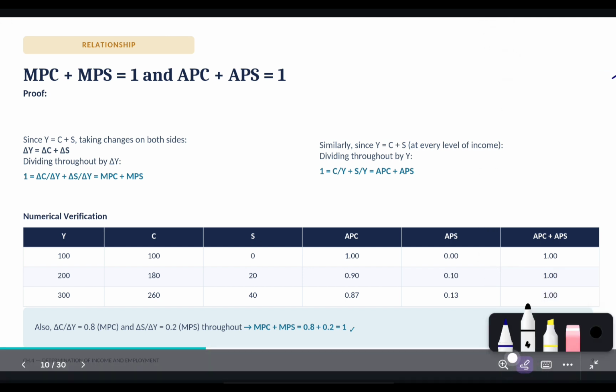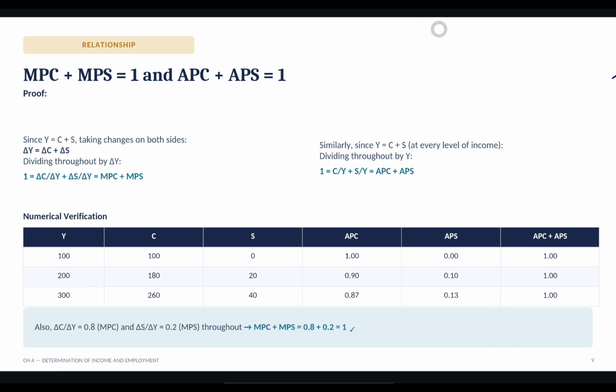We are doing chapter 4, that is determination of income and employment, and we covered initial topics of this chapter like aggregate demand and aggregate supply, two sector economy in which we have taken household and government sector.